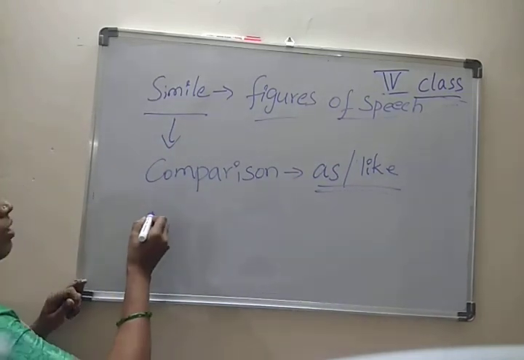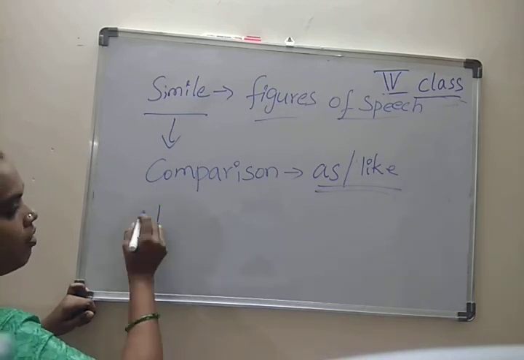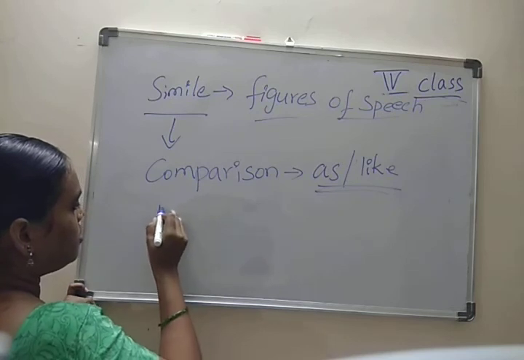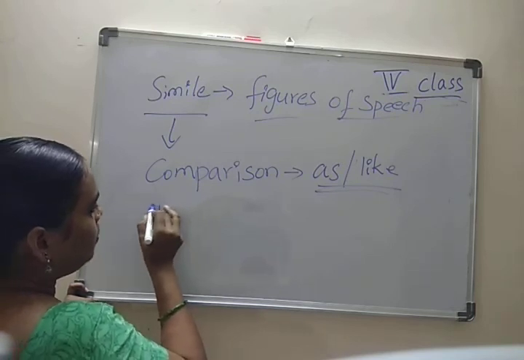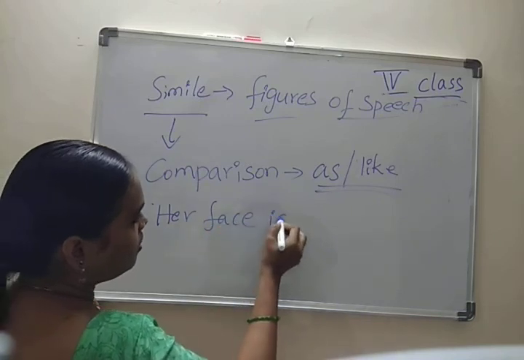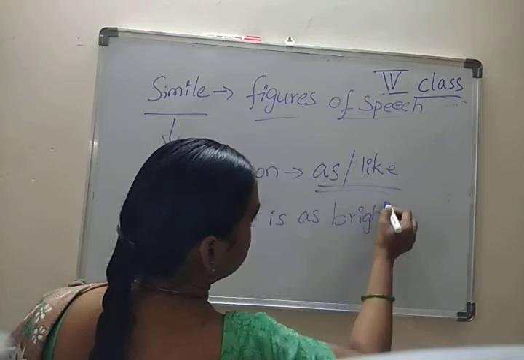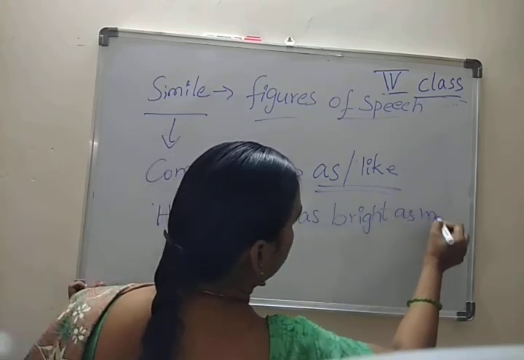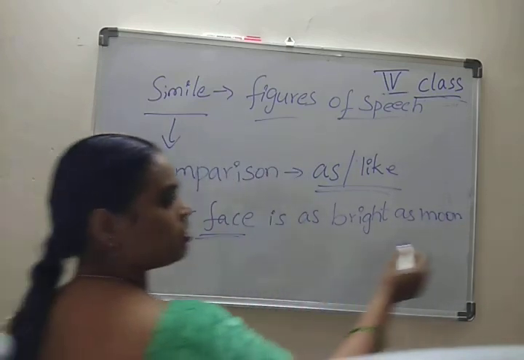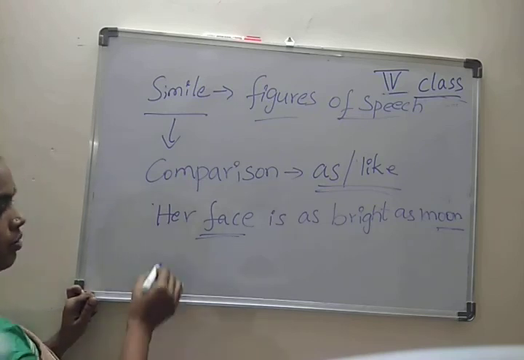For example, her face is as bright as the moon, because the face is compared with the moon.